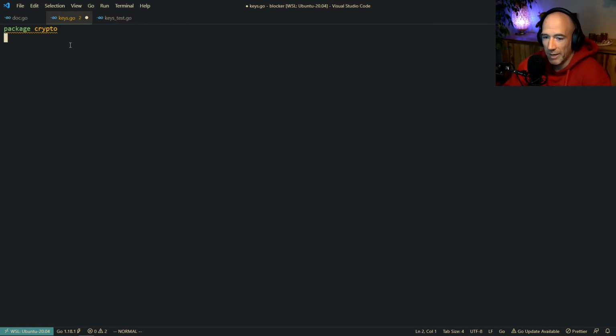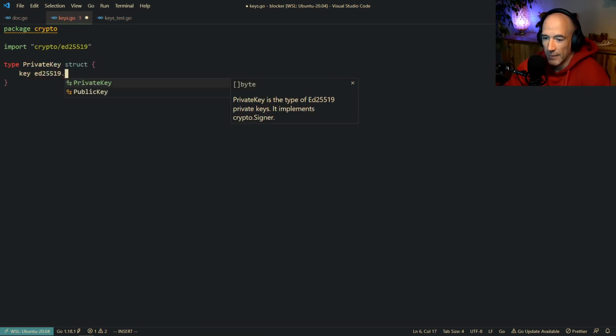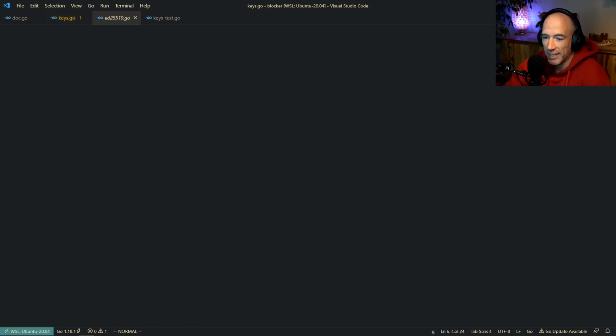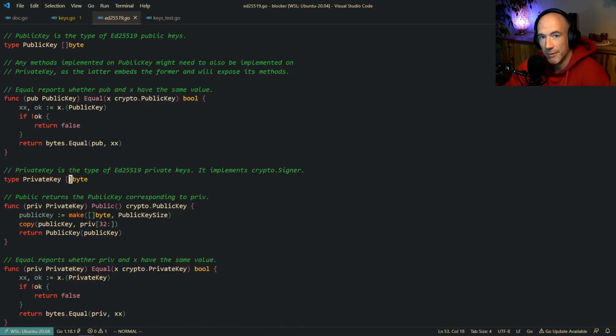So what we're going to do is we're going to make private key. So we're going to say type PrivateKey. It's going to be a structure. Let's get this mouse cursor out of the way. All right, so we're going to make some wrappers around these ed25519 shenanigans. So we're going to say key is going to be an ed private key. And this private key thingy will be just a slice of bytes, right? And the private key is going to be, I think, 64 bytes long.